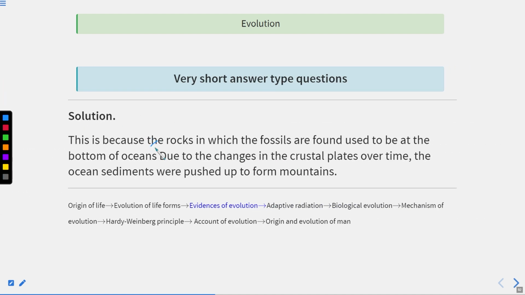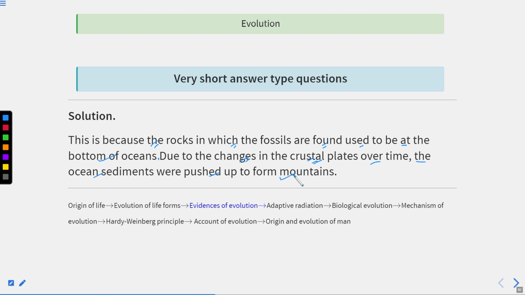So this is because the rocks in which the fossils are found used to be at the bottom of the oceans. Now what happened? Due to the changes in the crustal plates over time, the ocean sediments were pushed up to form the mountains.